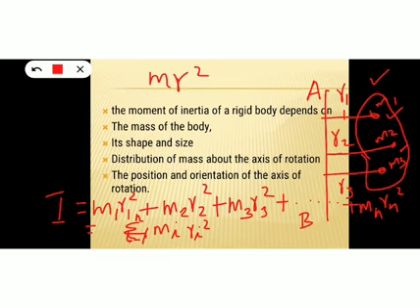Sigma represents the summation. So this expression indicates the total moment of inertia of a rigid body. The total moment of inertia of a rigid body is the sum of the moments of inertia of all the particles present inside the rigid body. Okay.